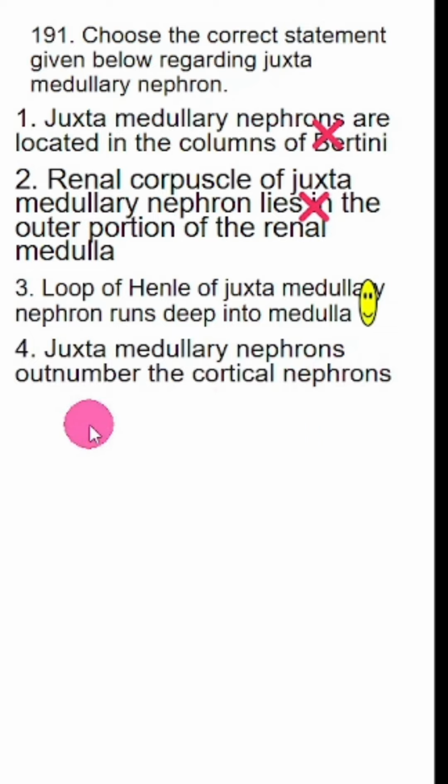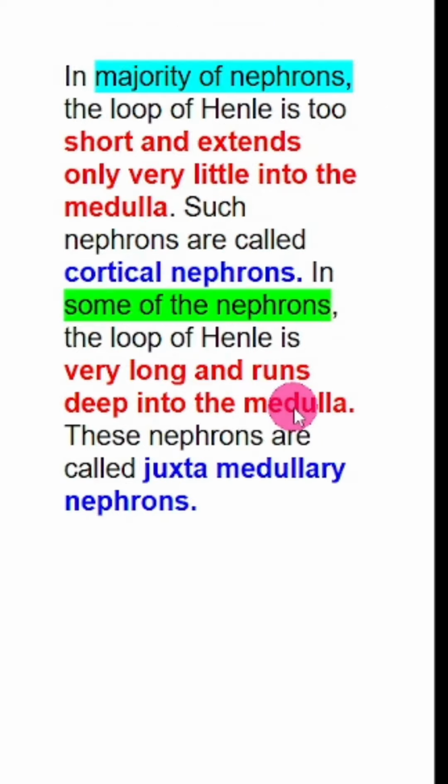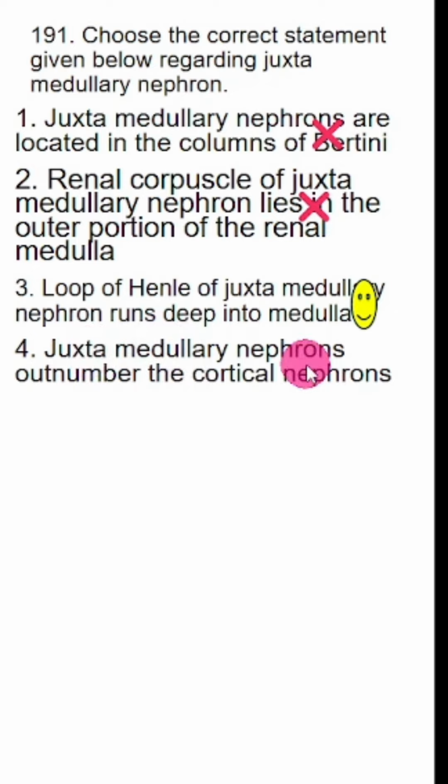Juxtamedullary nephrons outnumber the cortical nephrons. This is incorrect. So the statement says majority of nephrons, the loop of Henle is too short and extends only very little into the medulla. These are cortical nephrons. So majority are cortical nephrons. Some of the nephrons are juxtamedullary. So juxtamedullary nephron outnumber cortical nephrons, this is incorrect statement. So right answer is option 3.